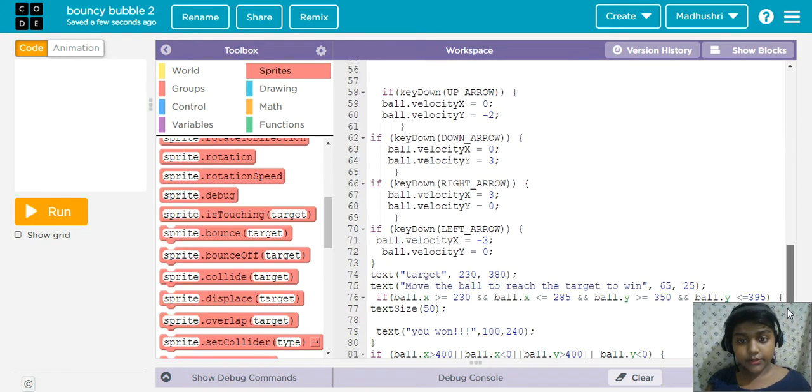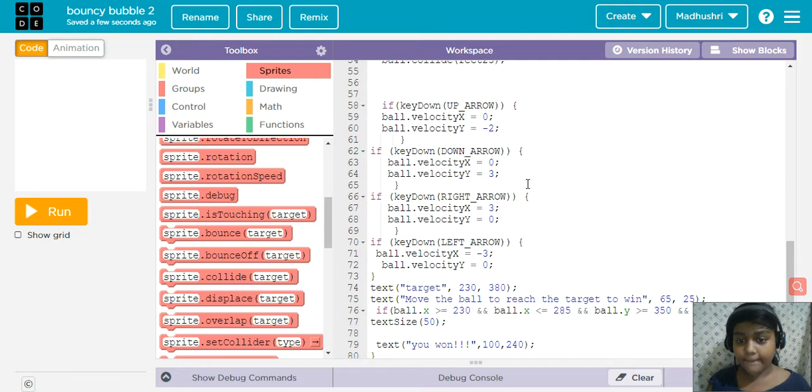I'm thinking that you know what is key down, up arrow, right arrow, left arrow. I'll say once again. If key down up arrow means when we are pressing the up arrow key, down arrow key, right arrow key or left arrow key, it works. If I'm not writing these, it will not work. It just shows like this. So ball dot velocity x is equal to 0. This is called the speed, and we are writing it.